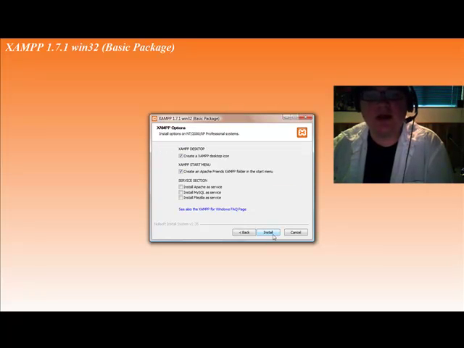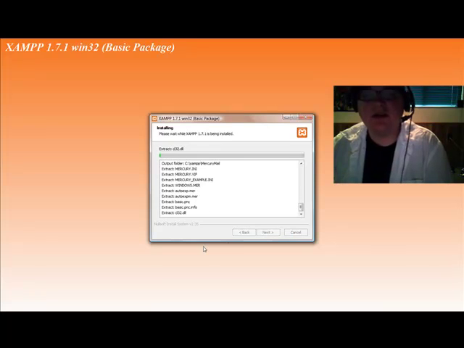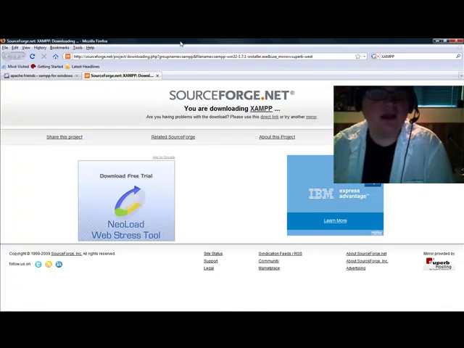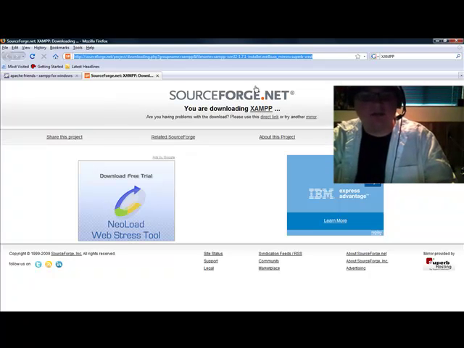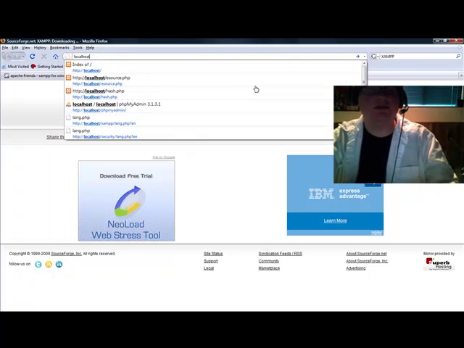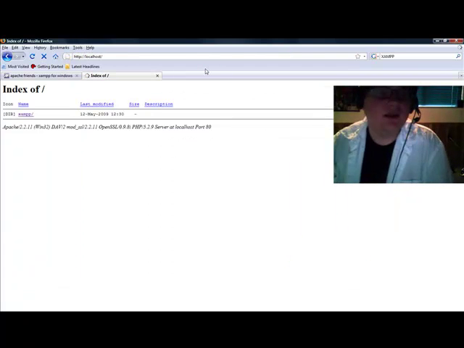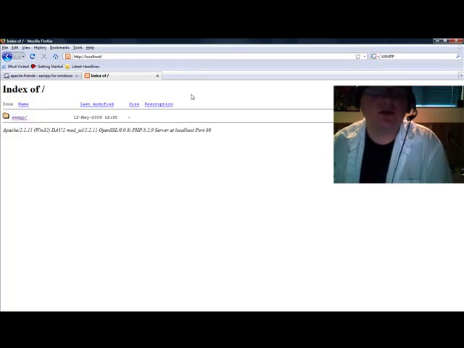Next. Here we go. You can install some services now. I'm going to go ahead and hold off on them until otherwise needed. Install. It's going to do its own thing here. Now, if you don't have an Apache server set up or some other kind of web server, when you go to your local host on a web browser, you would normally get a restriction or a forbidden address or a non-existent address even. In this case, XAMPP started installing. We got kind of this basic old school index of an Apache server.